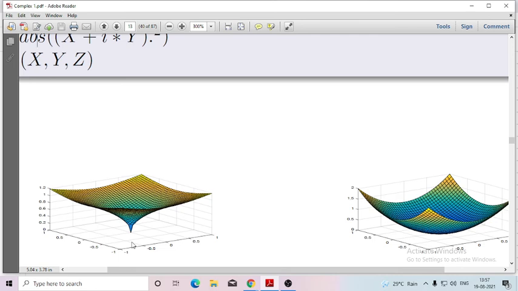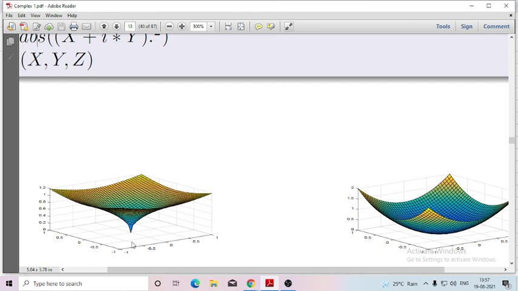Because here if you draw a perpendicular, it will intersect the curve at only 1 point. But here if you take this point and draw a perpendicular, it will intersect at more than 1 point, because if you draw the perpendicular, it will be a functional value, it will be a functional value, it will be a functional value. Is that clear or not?